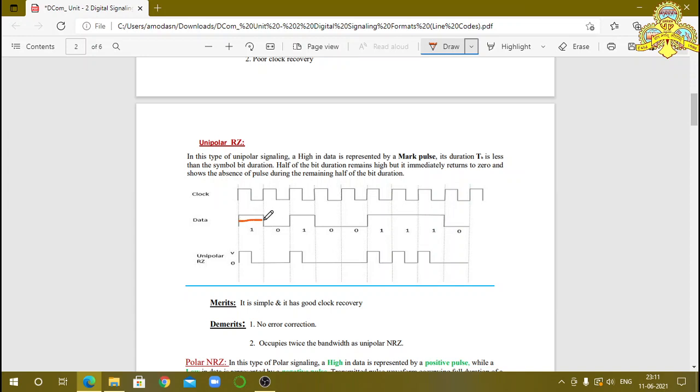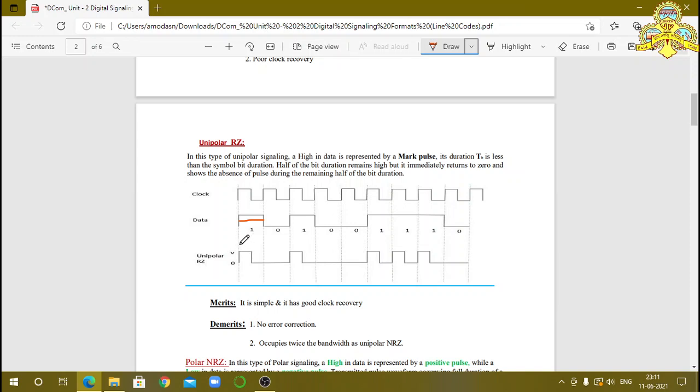This indicates what? Bit time period TB. But in unipolar return to 0, the bit comes back to its 0 position. It does not remain high. It comes back to its 0 position at the center of the TB. This time duration is equal to TB by 2.